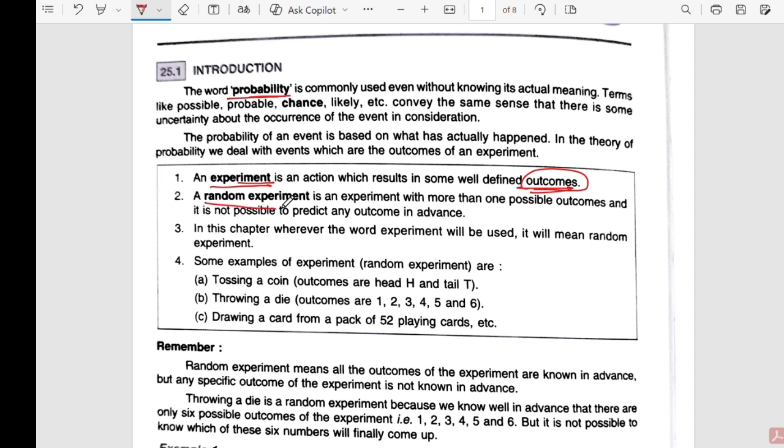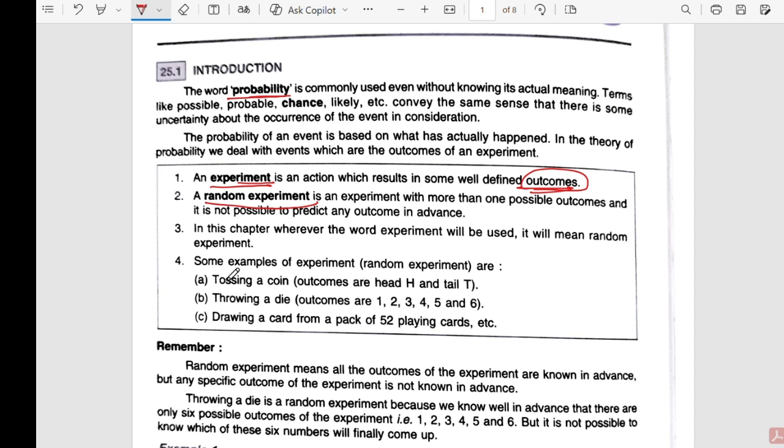Now, what is a random experiment? Random experiment means we know all possible outcomes, but we don't know which one will happen. Suppose we toss a coin, we know head or tail will come, but we don't know exactly what will come. There is a 50-50% chance. This is known as a random experiment.